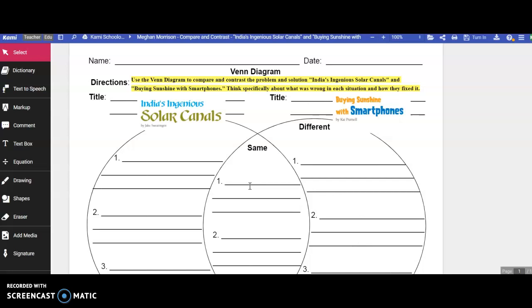That's what I want you to focus on as you are comparing and contrasting, not just comparing and contrasting the stories. All right? Again, I'm available to help. Ask questions. Let me know if you are stuck. I am more than happy to help you out.